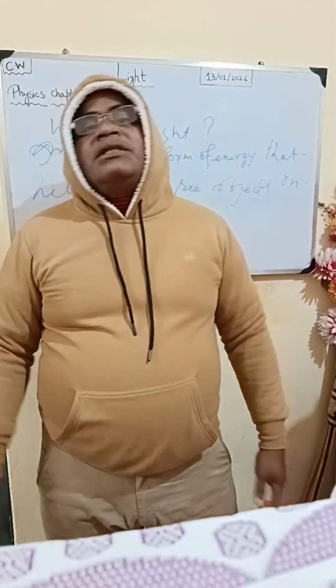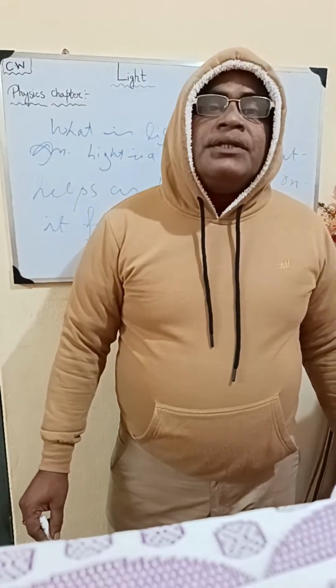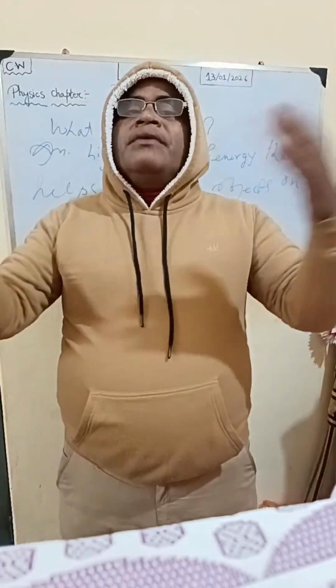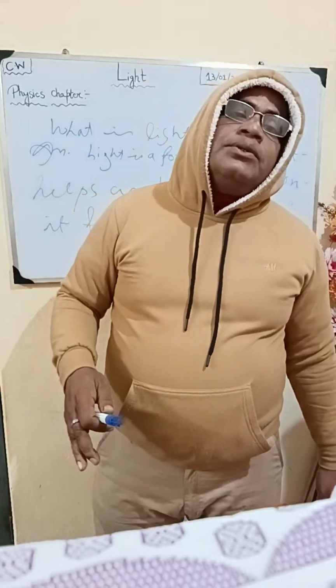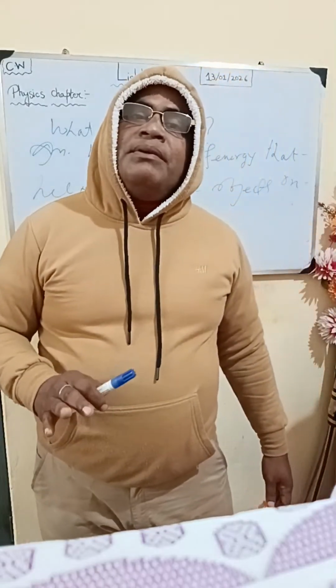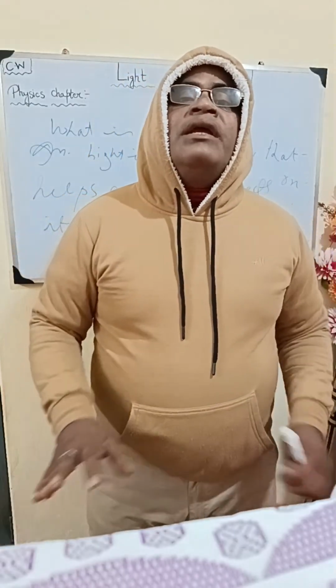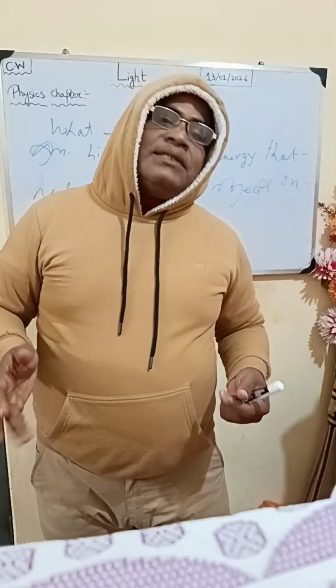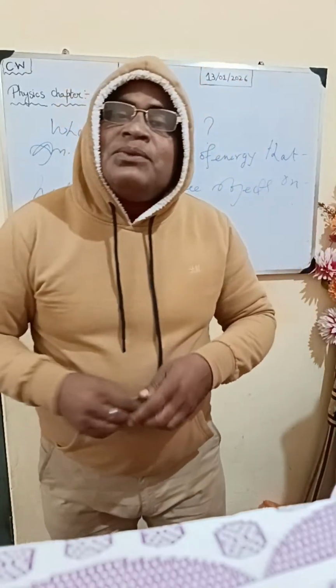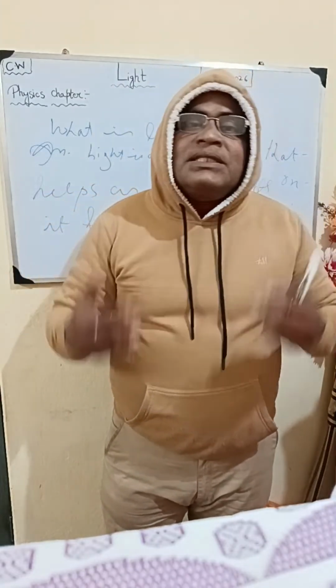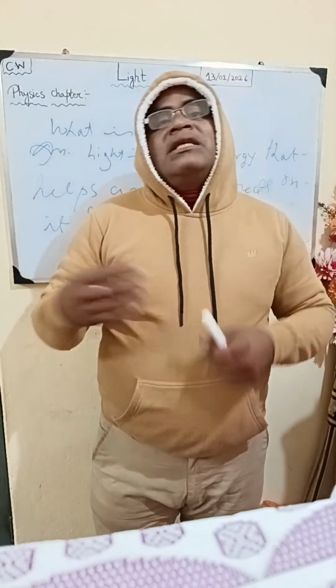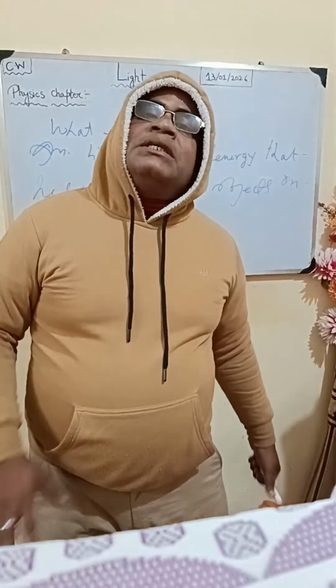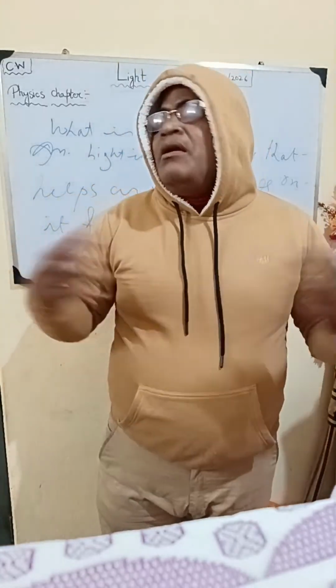Light is a form of energy that helps us to see, or that makes different objects in nature visible to our eyes. Actually, light is invisible to our eyes, but it is a form of energy that helps us to see the objects around us, this beautiful world around us.